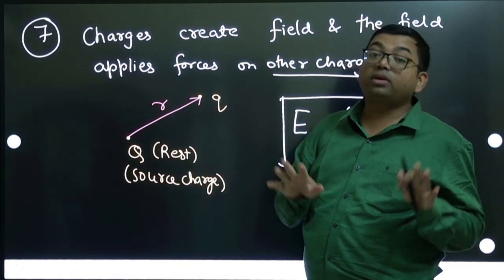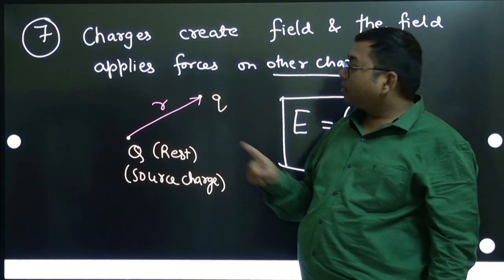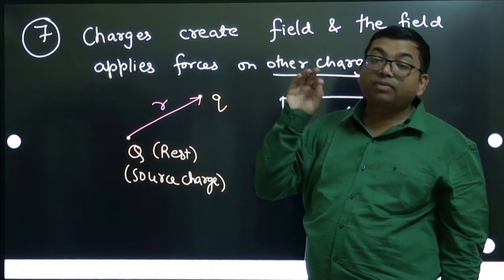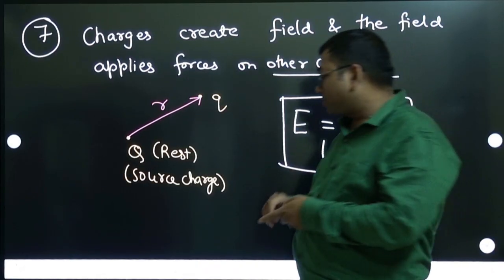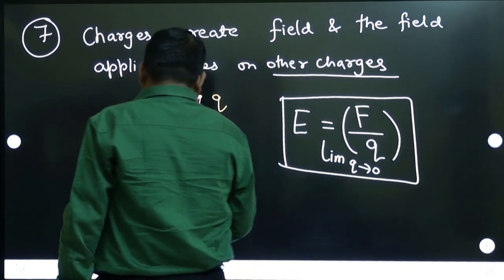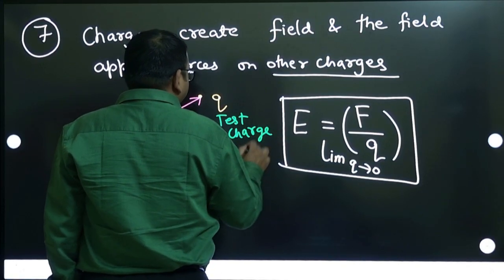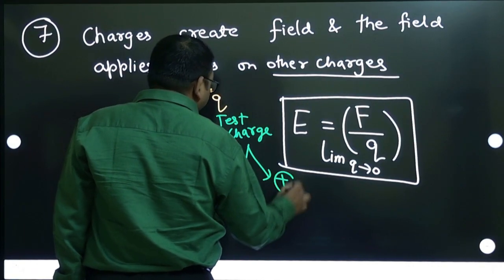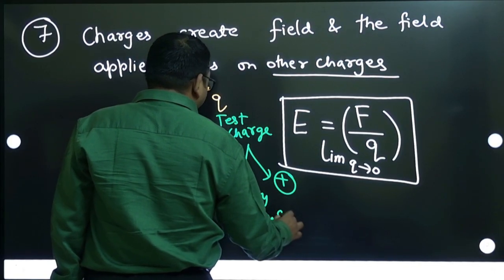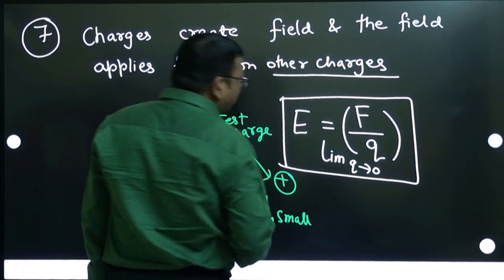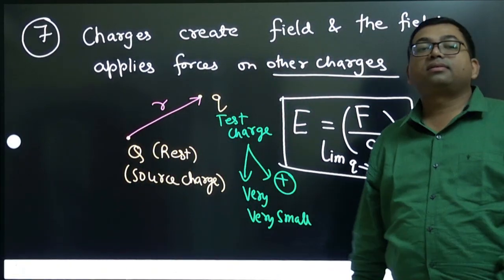The source charge should not get disturbed while you calculate the field, so this charge has to be taken very, very small, and generally it is taken as a positive charge. This is called the test charge. That is why the condition limit q tends to 0 is there. Clear? This is the idea behind this.